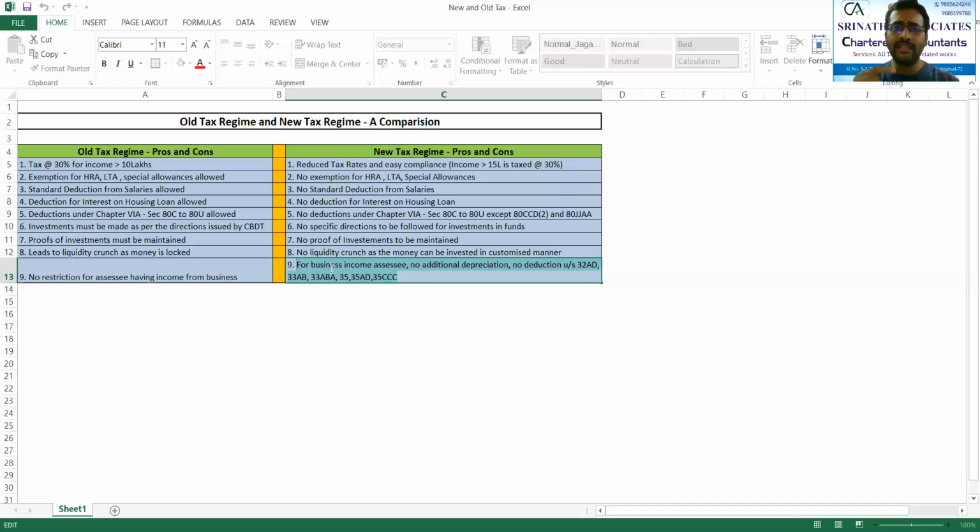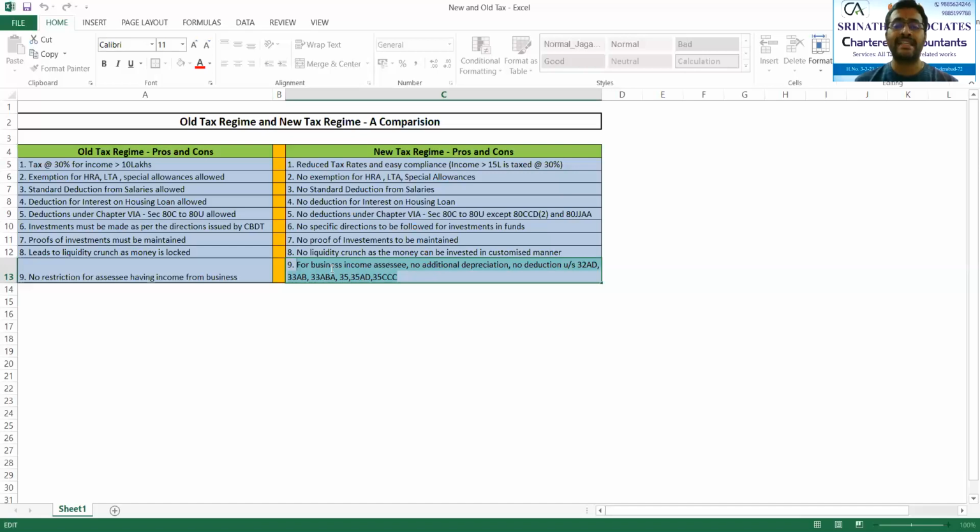Now, on this point, many queries came to us asking, sir, should we opt for new or old? Because our employer is asking for a declaration proof. Generally, every employer now, for financial year 2020-21, which has just recently started during our lockdown period, has started asking for investment declarations as well.